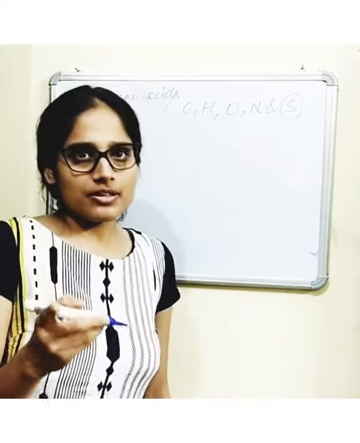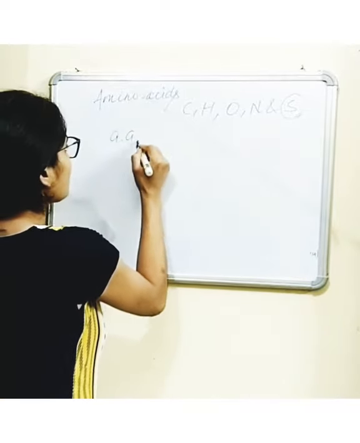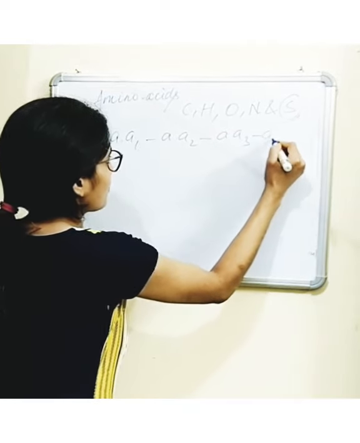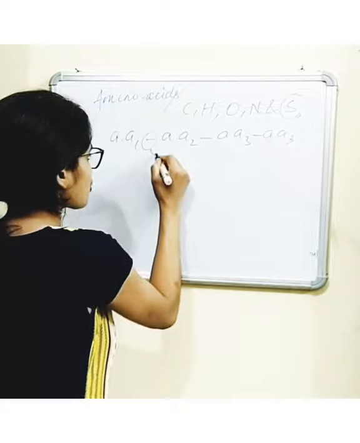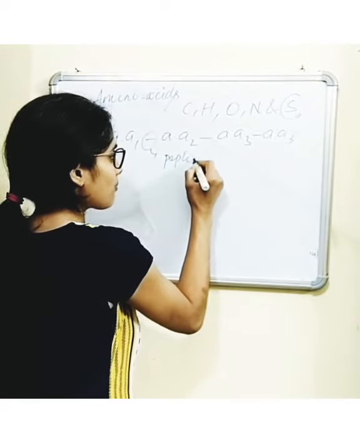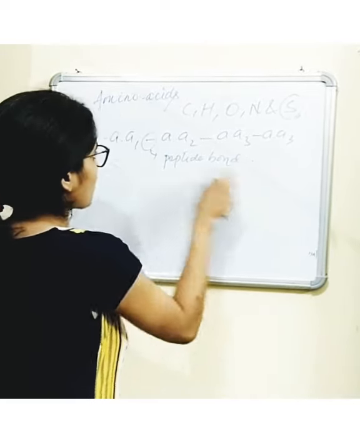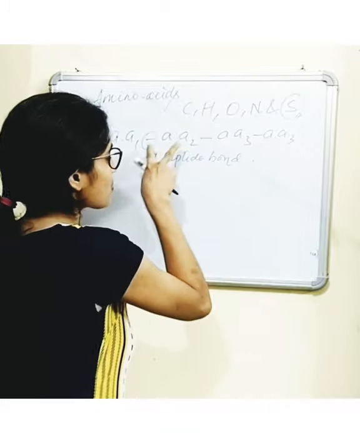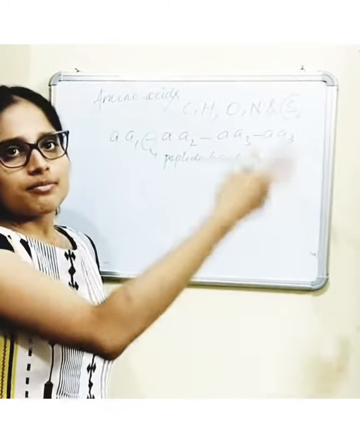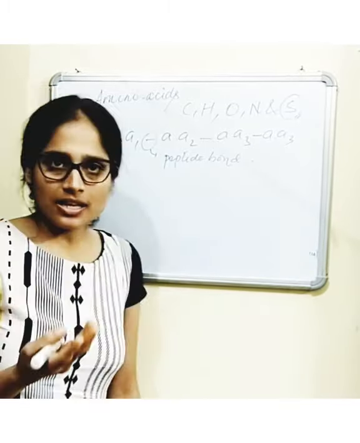Proteins are polymers of these amino acids, where the amino acids are linked to neighboring amino acids via a special type of covalent bond known as the peptide bond. This peptide bond links two amino acids to form a linear chain of amino acids, which is known as a protein.